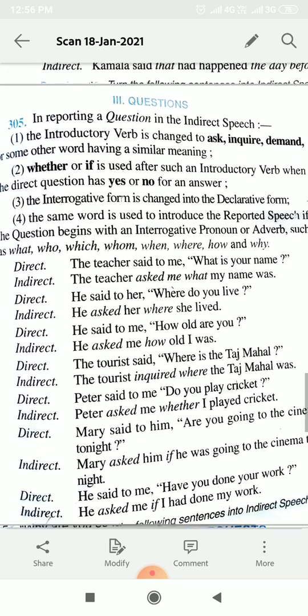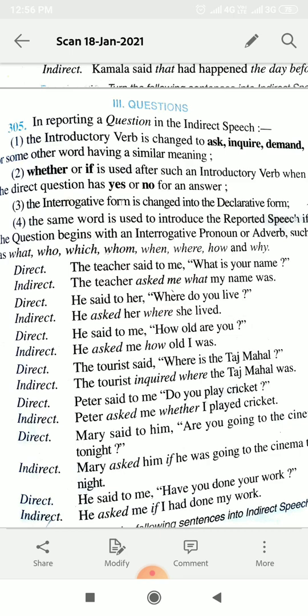Just see the rules for how you have to change the question sentences. If the words written in the inverted commas in the direct speech are a question, what is the rule of changing them? Just see. The introductory verb is changed into ask, inquire, demand or some other word having a similar meaning. Most of the time we have said, so the word said will be changed. According to the meaning of the question, you can change it into asked, inquired, demanded or some other word. And the interrogative form is changed into declarative form.